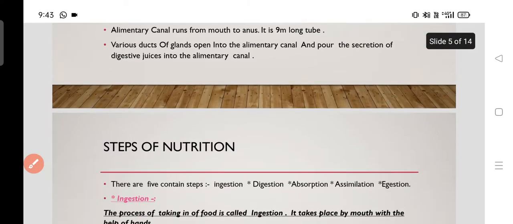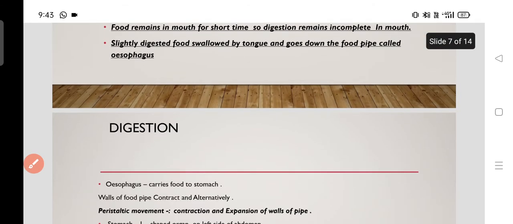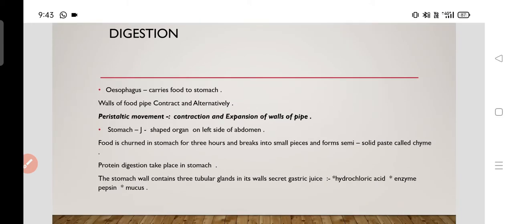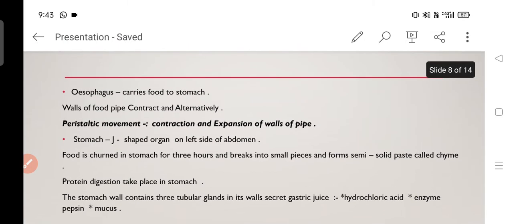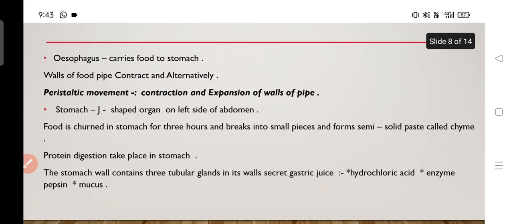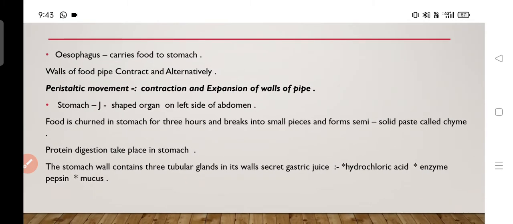As the food moves from the mouth to the esophagus, there is rhythmic contraction and relaxation of muscles so that the food can be swallowed easily. Those rhythmic contractions and relaxations of the muscles or the walls of the pipe are called peristaltic movement, and peristaltic movements help in the movement of the food.